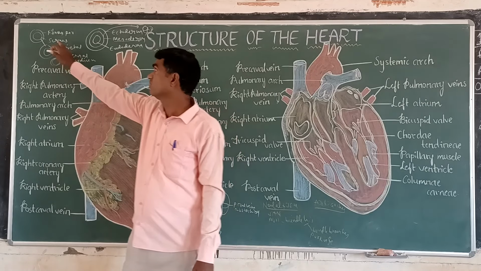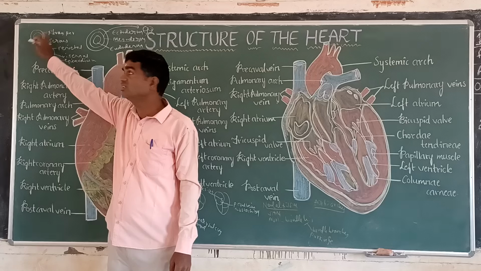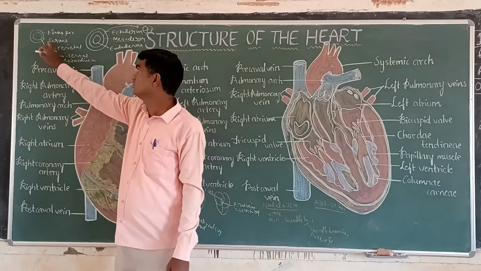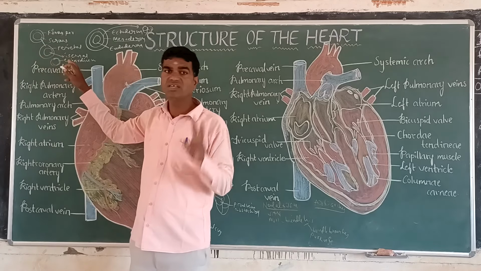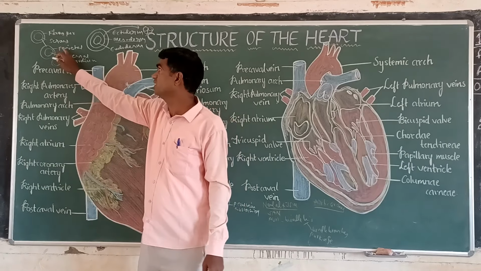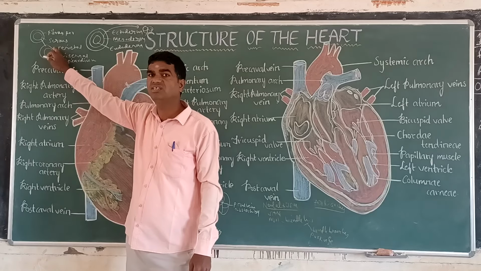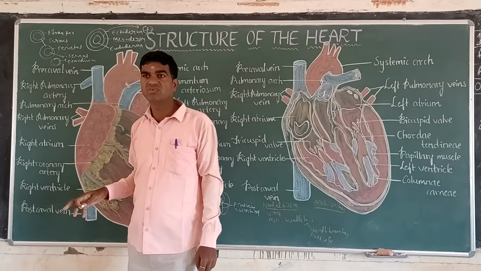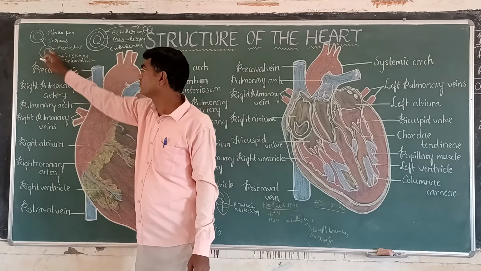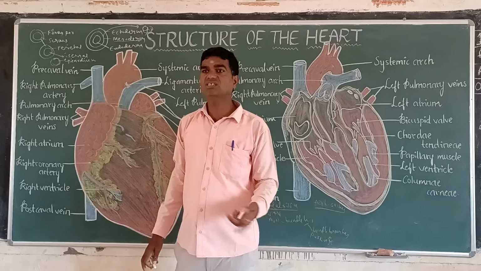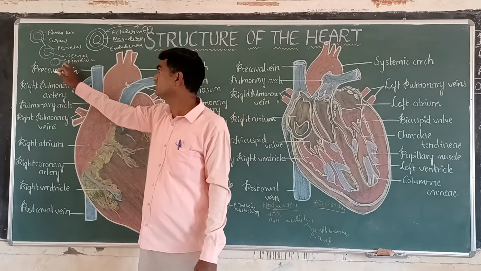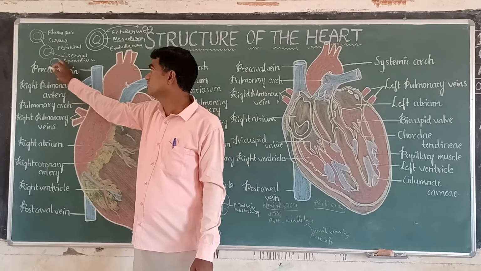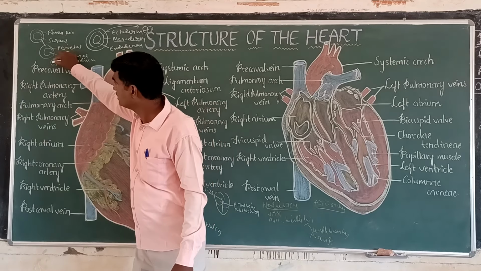The first layer is the fibrous pericardium layer, and the second layer is the serous pericardium layer, which again is a two-layer structure. The outermost covering layer is called the parietal layer, and the innermost covering layer is called the visceral layer. The visceral layer, on its inner side, forms the epicardium. So in this epicardium layer, the heart is located.